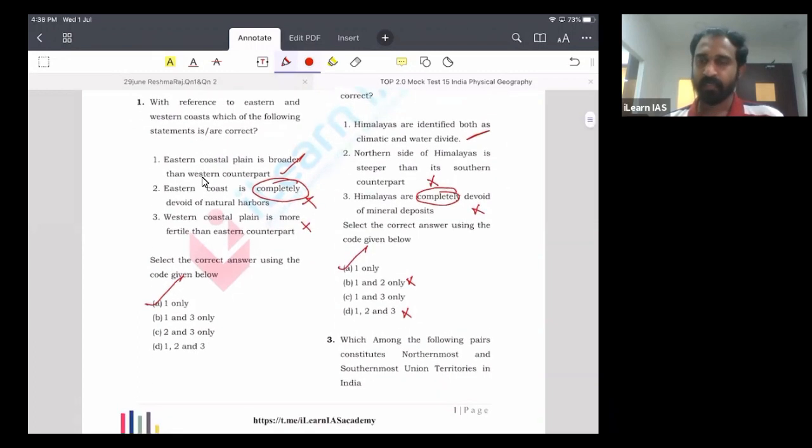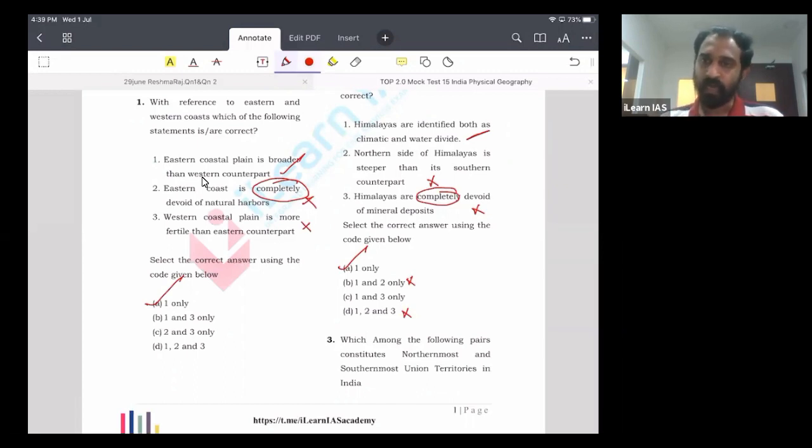So here, do Himalayas have some mineral deposits? Yes, Himalayas have some mineral deposits. The reason is that Himalayas have a very complex geology. Earlier the Himalayas were part of the Peninsular Plateau, so obviously they have a very old geological part, with very old igneous, metamorphic and sedimentary rocks present there. In addition to that, during the Himalayan formation, due to the intense pressure as well as temperature, in a lot of parts of the Himalayas you can find new metamorphic rocks.